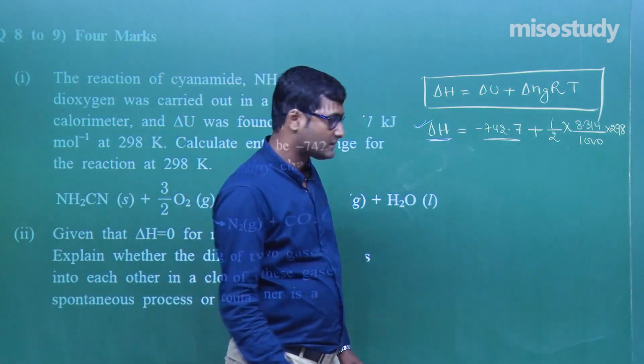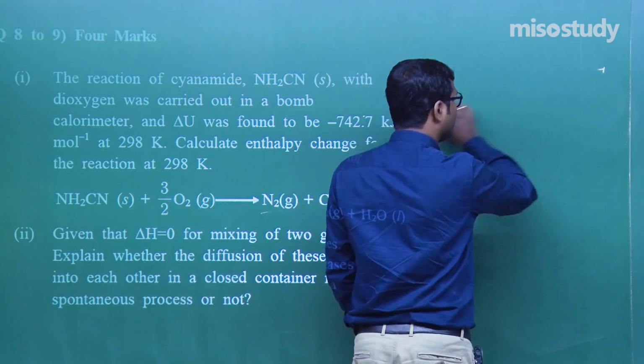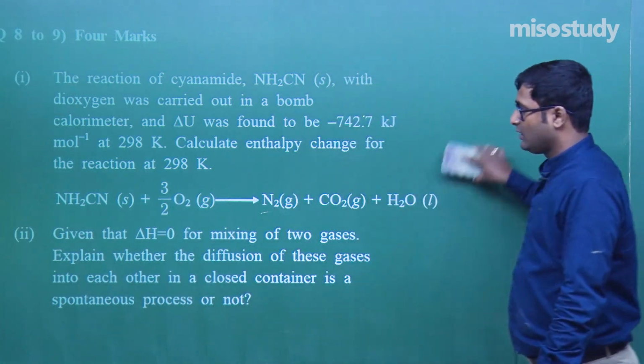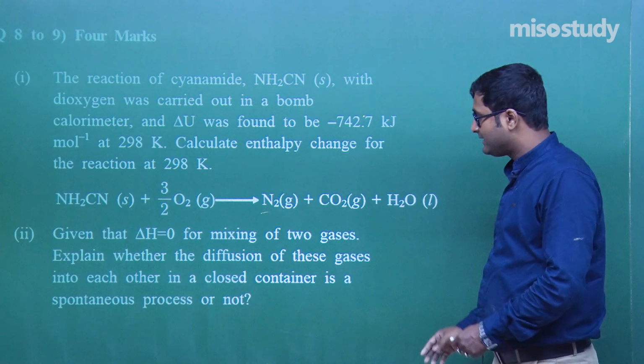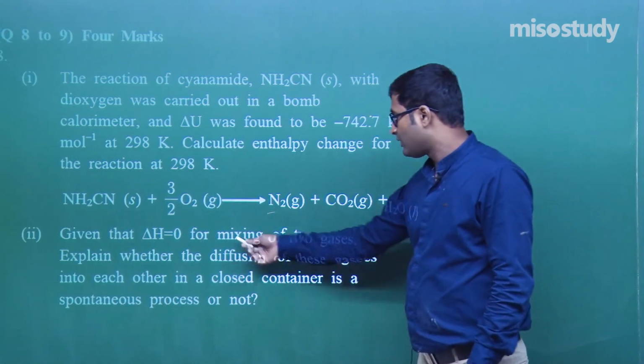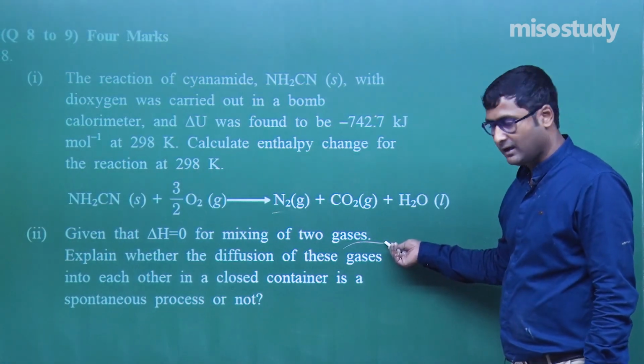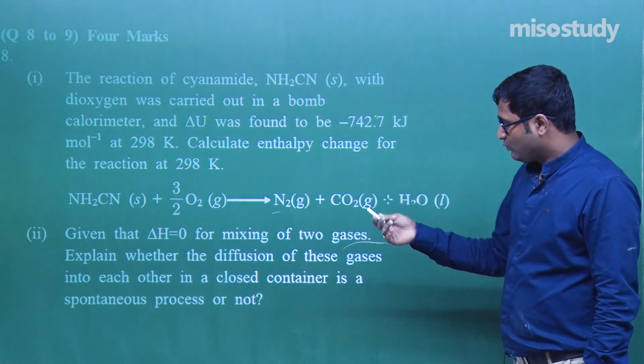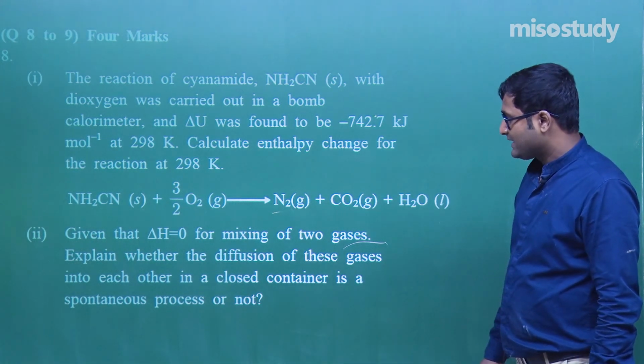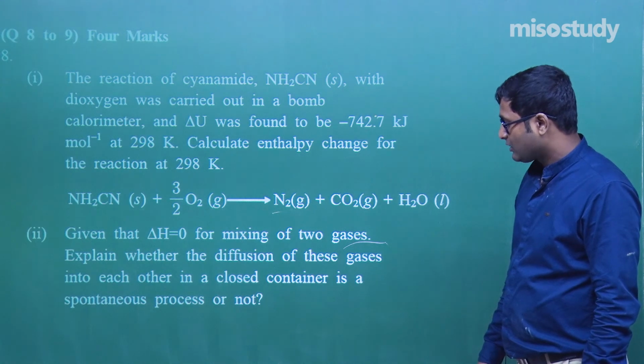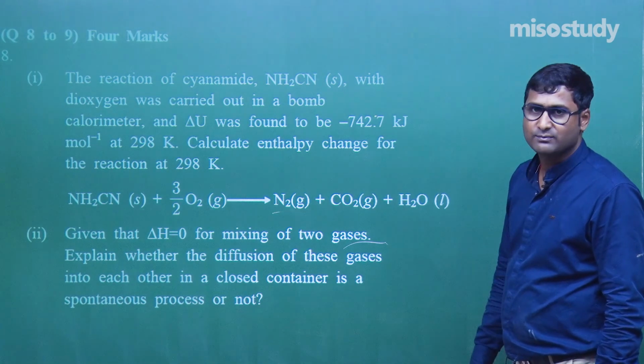Clear? Yes, sir. Now let's move to the next question. What is given here? Given that delta H is equal to 0 for mixing of two gases. Explain whether the diffusion of these gases into each other in a closed container is a spontaneous process or not.